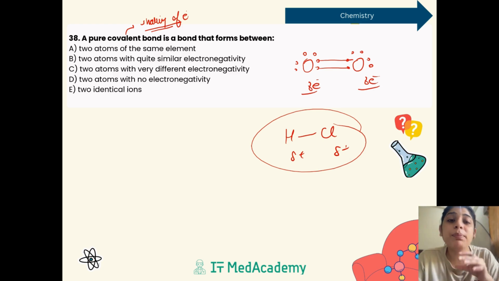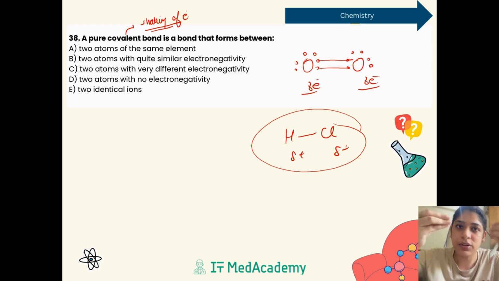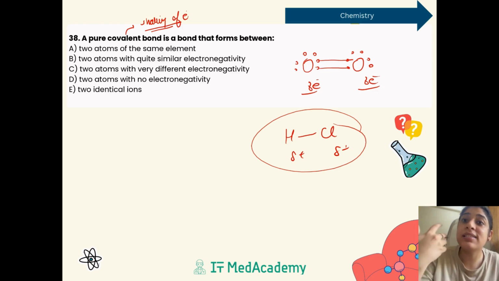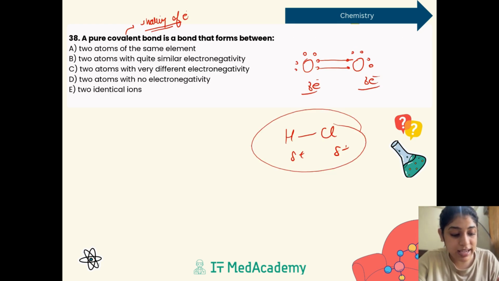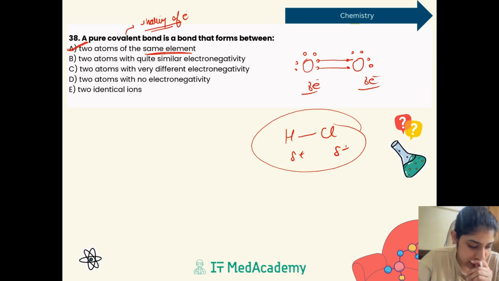But when we talk about a pure covalent bond, it means 100% sharing of electrons between two atoms which are exactly the same. So we can say it is two atoms of the same element, and the reaction between them forms the pure covalent bond.